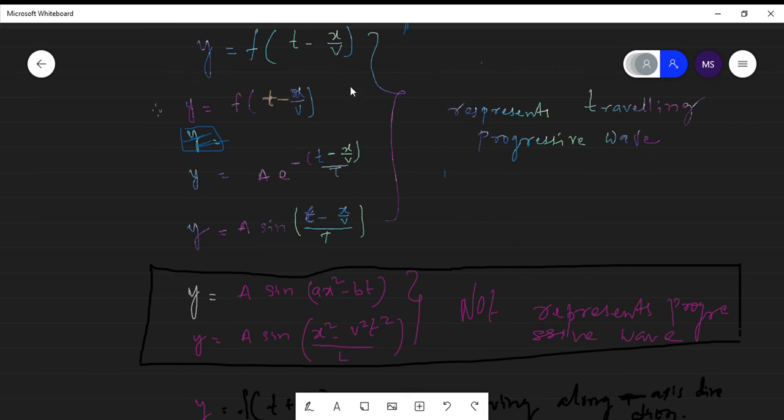So if the wave function is represented as f of t comma x, that is the progressive wave representation, a function of t comma x. If the wave function is a function of x comma t or t comma x, that is a progressive wave function.